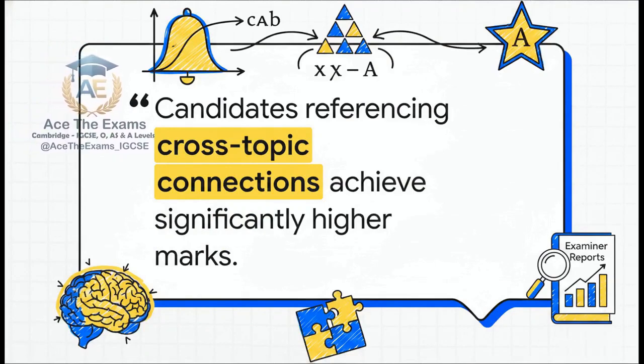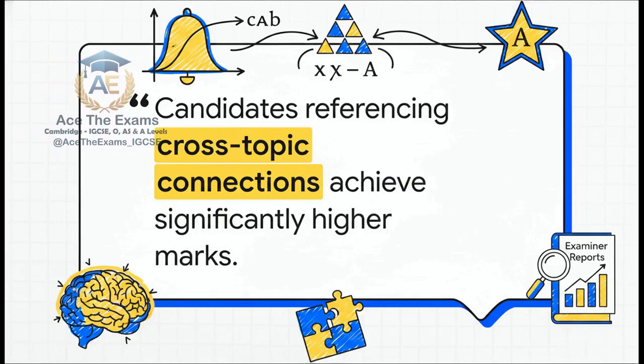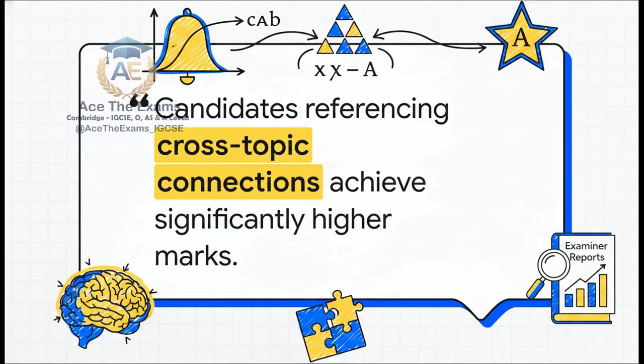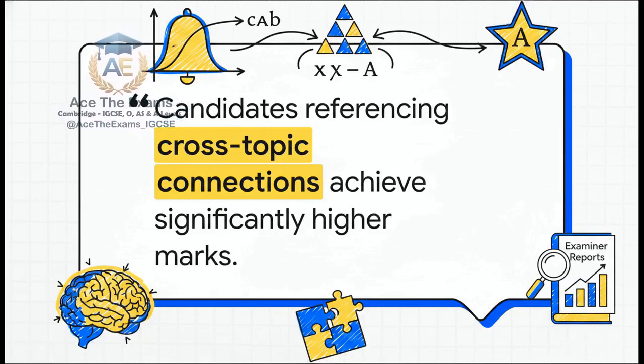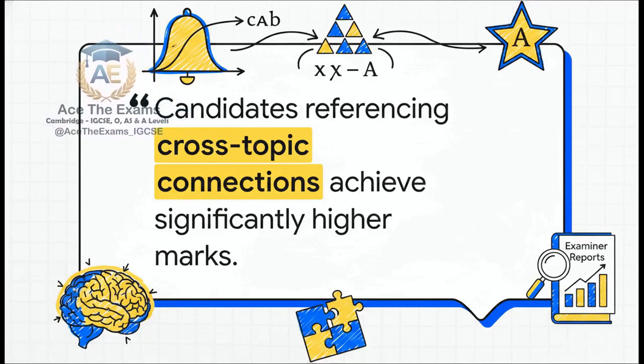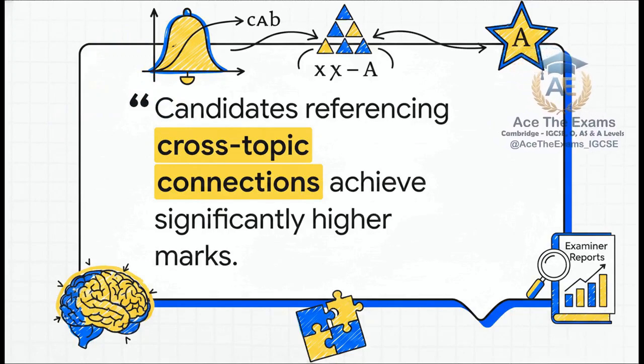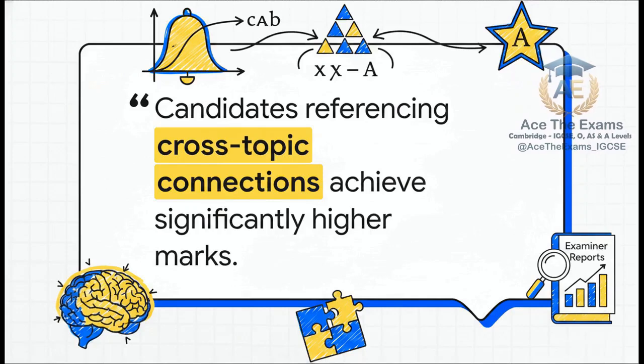Sam points out that the syllabus disproportionately rewards top-performing students who exhibit connected conceptual understanding that transfers to entirely unfamiliar contexts. For example, if a paper blends topic 5.5 normal distribution with a binomial approximation question from another chapter, that's where the elite marks live. Alex realizes he can't just operate in a silo. The global reports literally state, candidates referencing cross-topic connections achieve significantly higher marks.